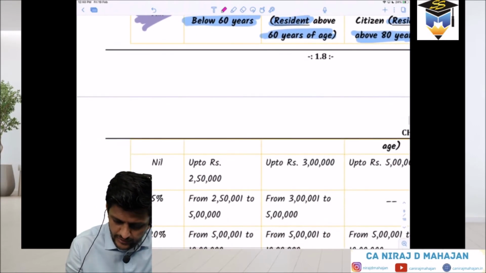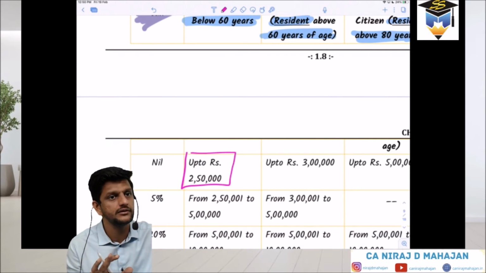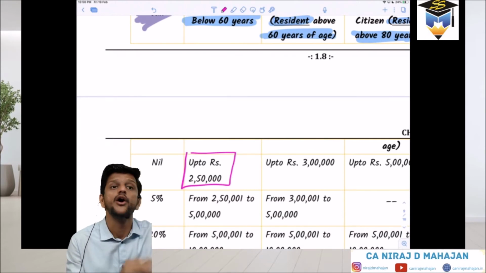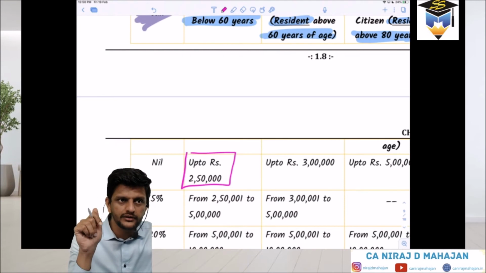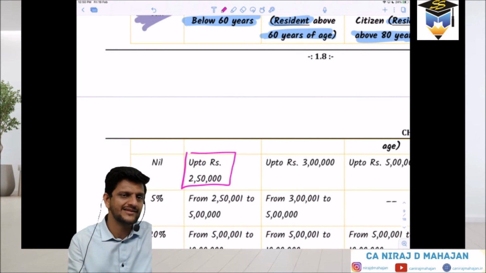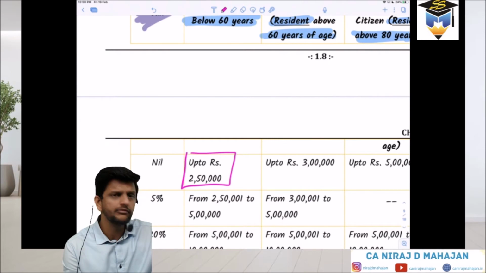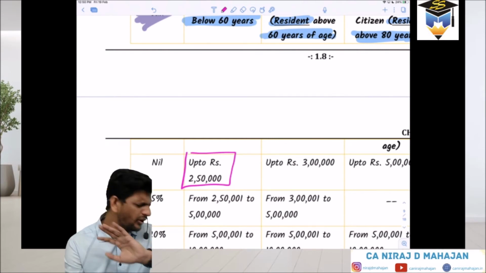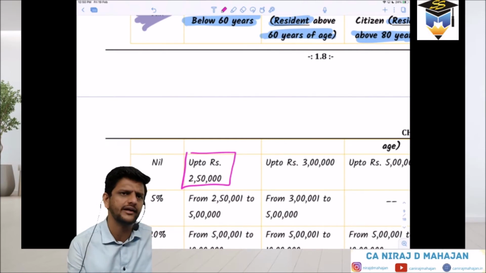Check. So rate of tax below 60 years of age. There is obviously income. That means if you are earning income for the year, your entire total income, 12 months. Do you remember total income? We had seen that in section 4. Tax is on total income earned during the year. The total income for the entire year, everything cumulative, is only up to 2.5 lakhs.